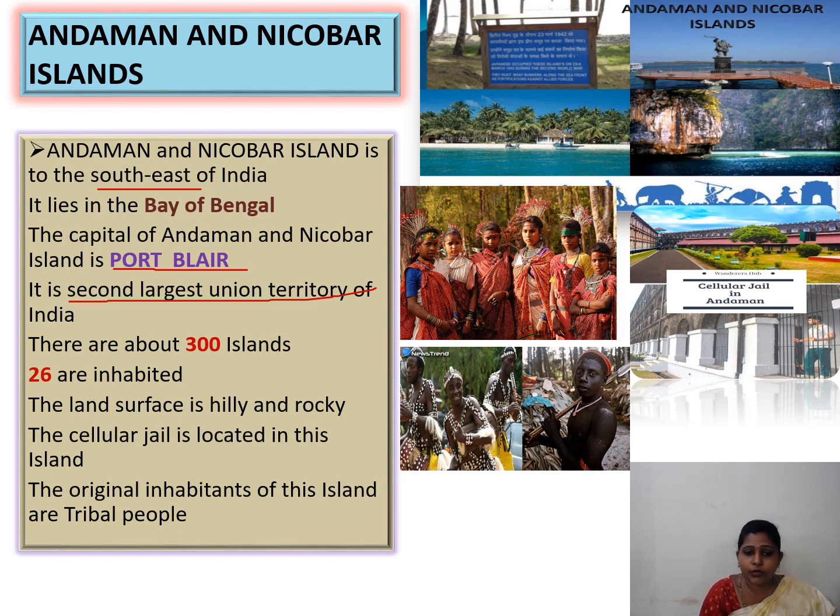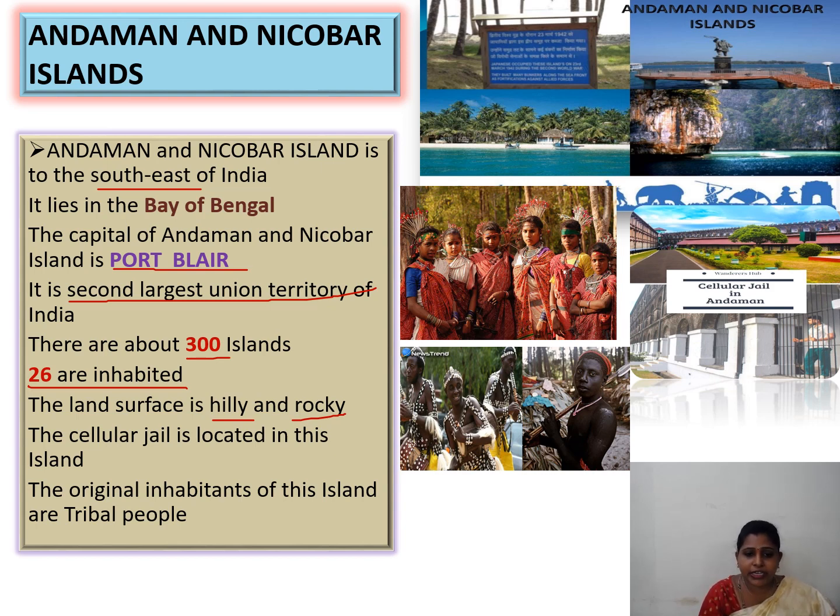In Andaman and Nicobar Islands, there are about 300 islands. Of these, only 26 are inhabited by people. The land surface is hilly and rocky. You can see here Andaman and Nicobar Island, here is a picture of it.